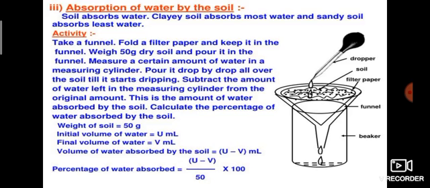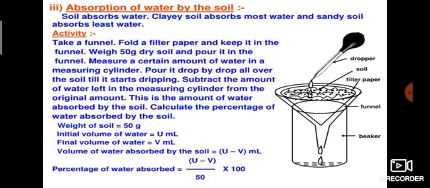Let's do an activity. Take a funnel. Fold a filter paper and keep it in the funnel. Weigh 50 gram dry soil. How much dry soil do you take? 50 gram. And pour it in the funnel. Measure a certain amount of water in a measuring cylinder. Pour it drop by drop all over the soil till it starts dripping. Subtract the amount of water left in the measuring cylinder from the original amount. This is the amount of water absorbed by the soil. Calculate the percentage of water absorbed by the soil.